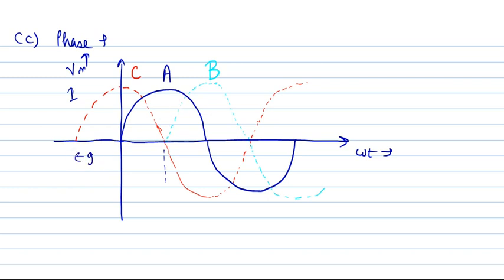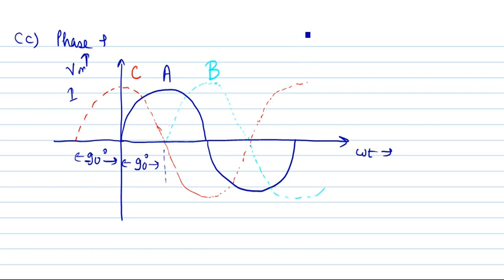This is 90 degrees. Here this is minus 90 degrees because it is on the negative side, and here this is plus 90 degrees because it is on the positive side. So C is leading A by 90 degrees because it is ahead of wave A, and B is lagging A by 90 degrees because it is behind A by 90 degrees.